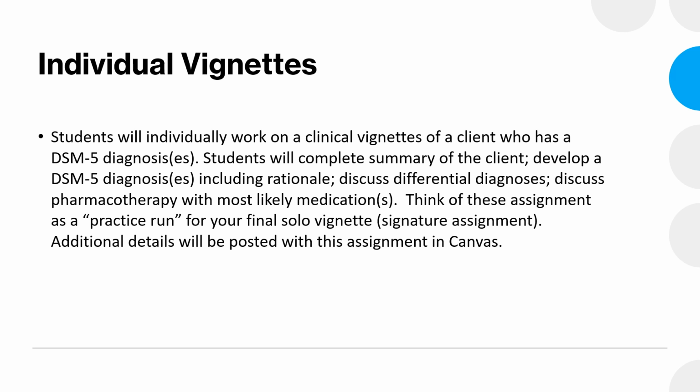So what's going to happen is I'm going to give you 4 vignettes, and they're going to be from week 2 through week 6. And in those, you're going to develop a diagnosis. You're going to discuss differential diagnosis. You're going to discuss what medications may be likely for the client, and you're going to provide a synopsis of the client's situation, right? So you're going to have this practice for those weeks 2 through 6, right? With those four vignettes, so you can have a practice run for your final case vignette, right?